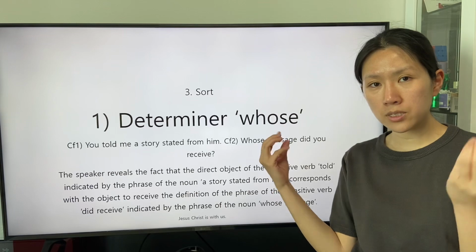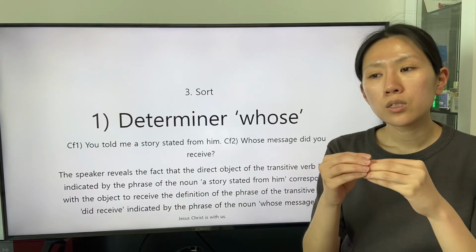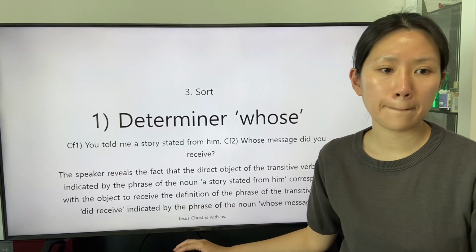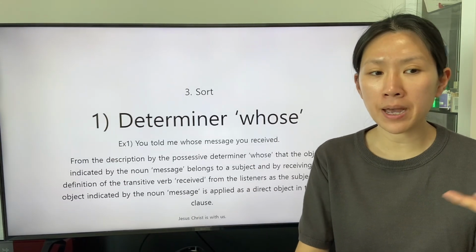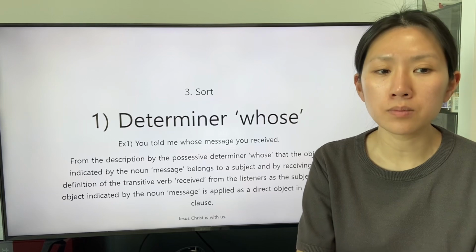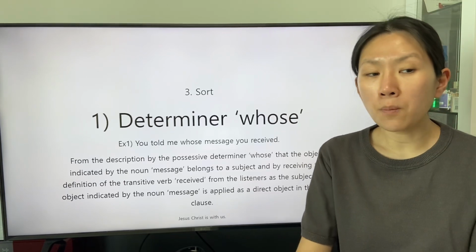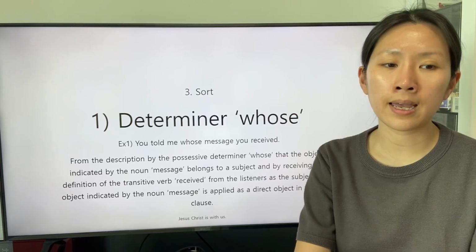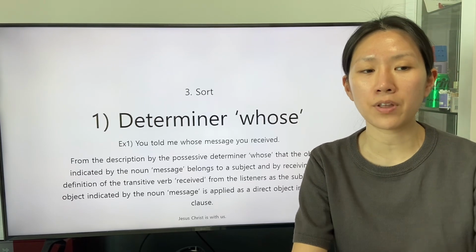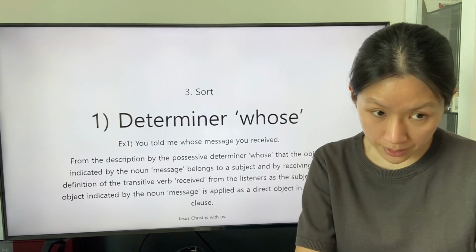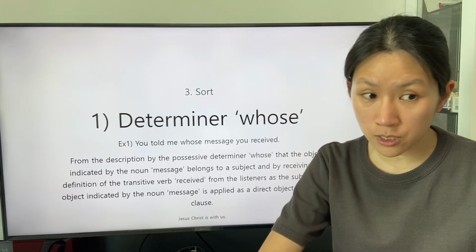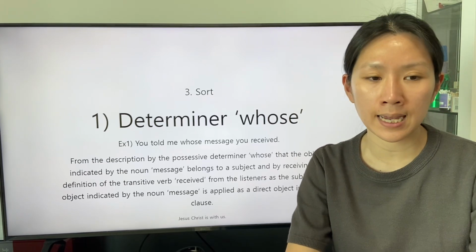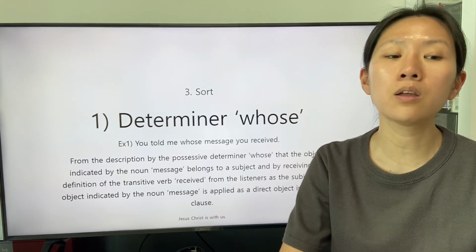The second clause is transformed suitable for the subordinate clause. From the description by the possessive determiner "whose," the object indicated by the noun "message" belongs to a subject, and by receiving the definition of the transitive verb received from the listener as the subject, the object indicated by the noun "message" is applied as a direct object in the main clause.